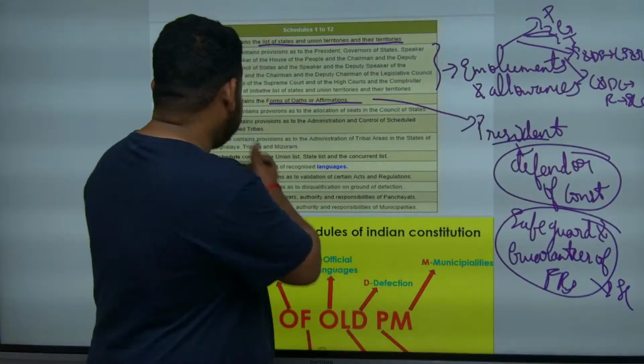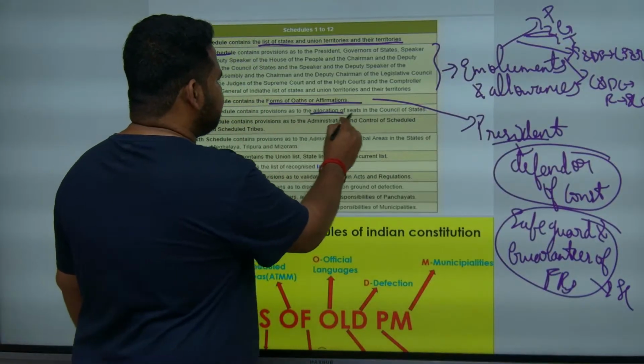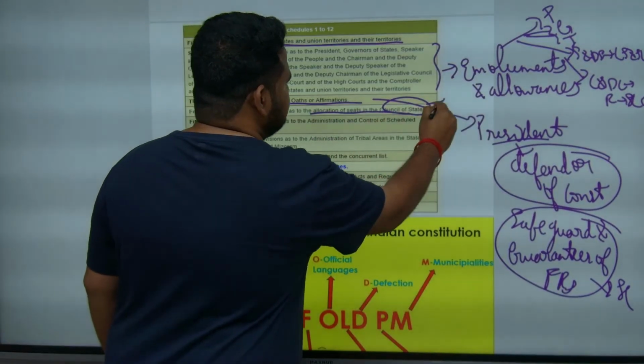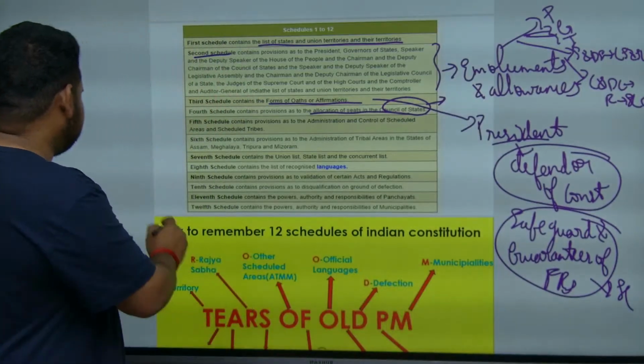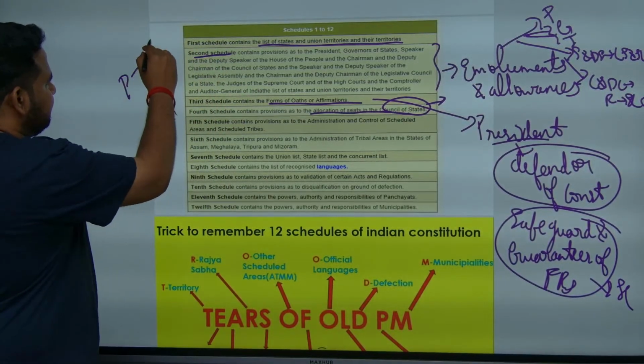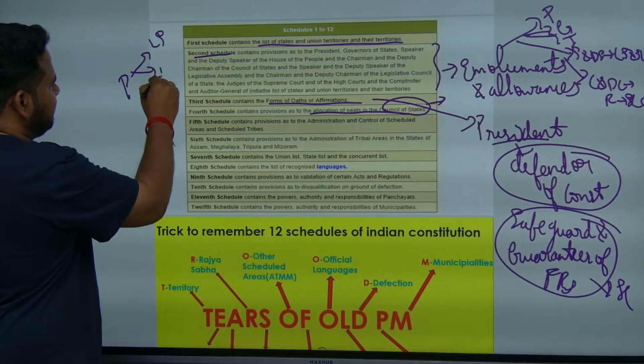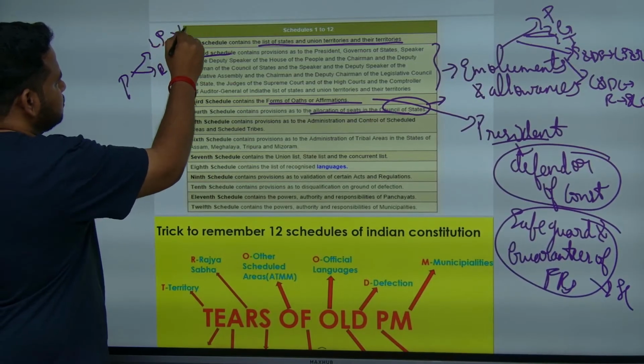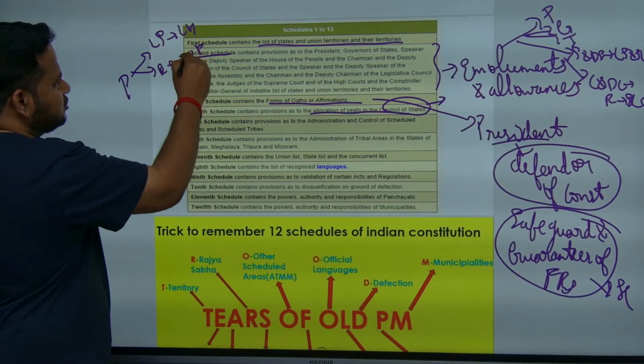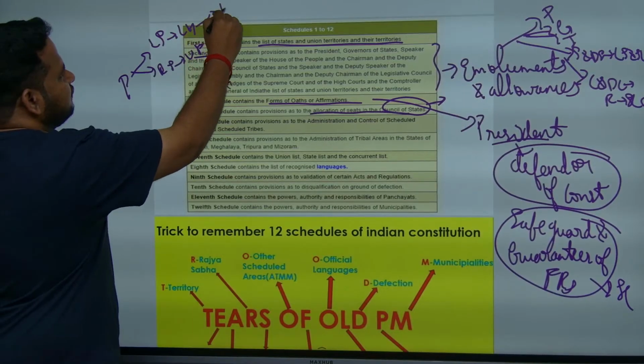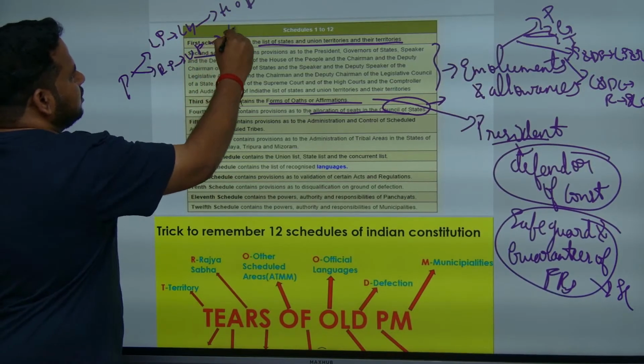Next, coming to the 4th schedule, provisions of allocation of seats in the Council of States. Council of States means, as I told you, there is parliament, we have Lok Sabha and Rajya Sabha. Lok Sabha is called lower house, Rajya Sabha is called upper house. Lok Sabha is also called House of People, and this is also called Council of States.